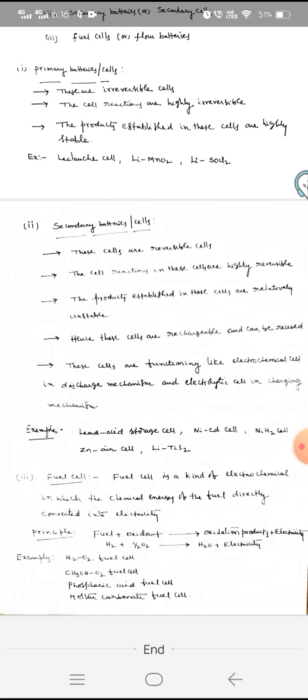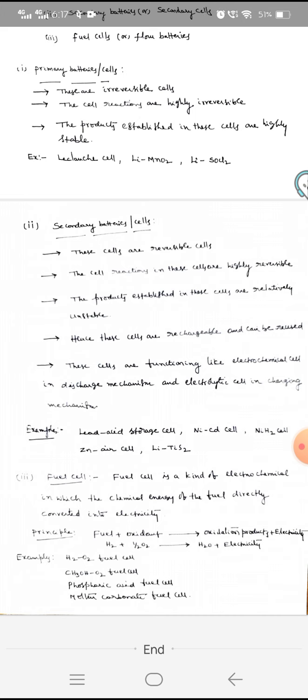These cells function like electrochemical cells during discharge, and as electrolytic cells during the charging mechanism. Examples of secondary batteries or secondary cells are lead acid storage cell, nickel cadmium cell, NiH2 cell, zinc air cell, etc.